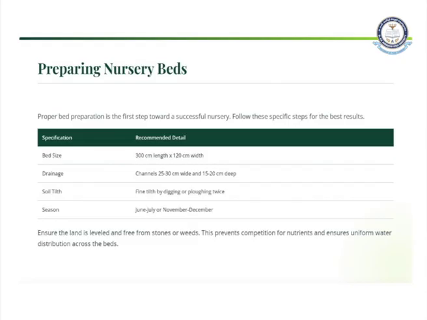So this drainage system has to be channels of 25 to 30 centimeters in width and 15 to 20 centimeters in depth. Then we see the soil: a fine tilth by digging or ploughing twice. You have to plough the soil twice, and then you have to make sure of the growth. The season is good from June or July, or November or December. This is the suitable season for the nursery beds.